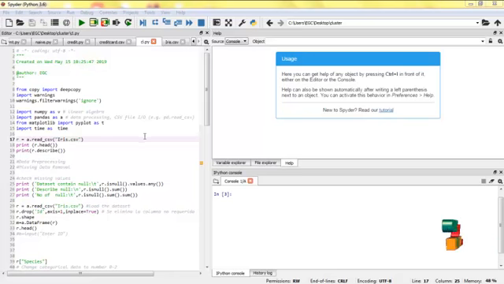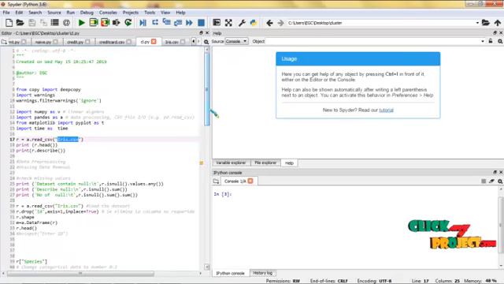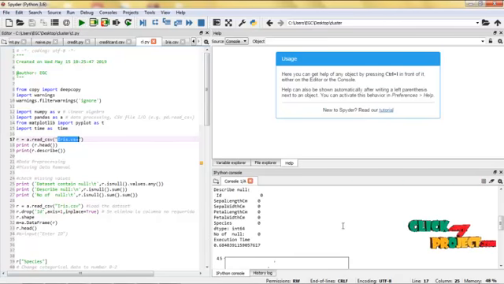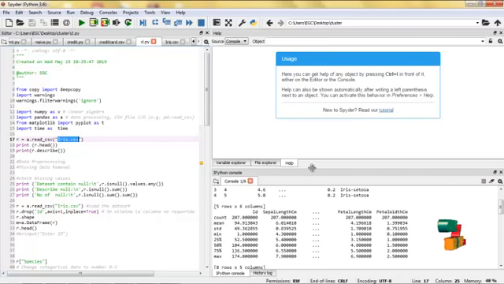So this is the Python code. We are implementing the code in Python. Then next, we run the code using this icon. So this is the output.